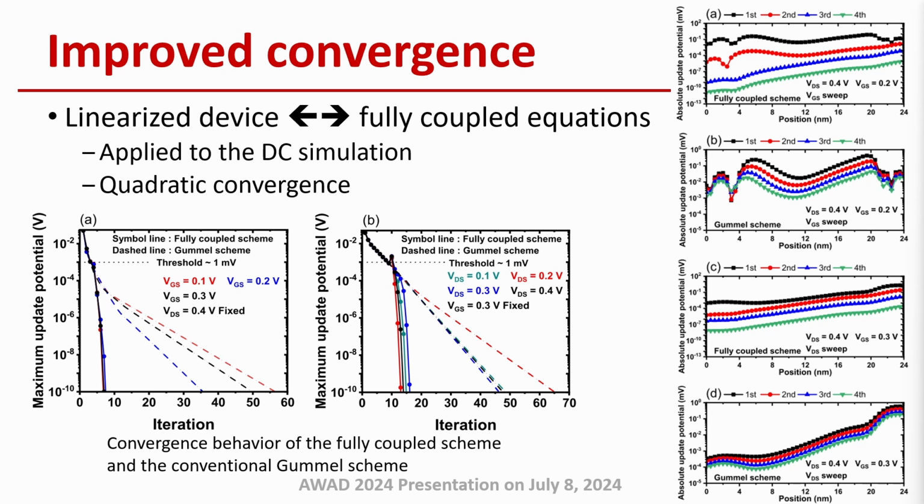In order to calculate the small signal response, the equations in the system should be fully coupled. By using the AC NEGF system at zero frequency, we can even improve the convergence behavior of the DC NEGF simulation. As shown in the left figures, by using the fully coupled scheme, a quadratic convergence can be obtained.